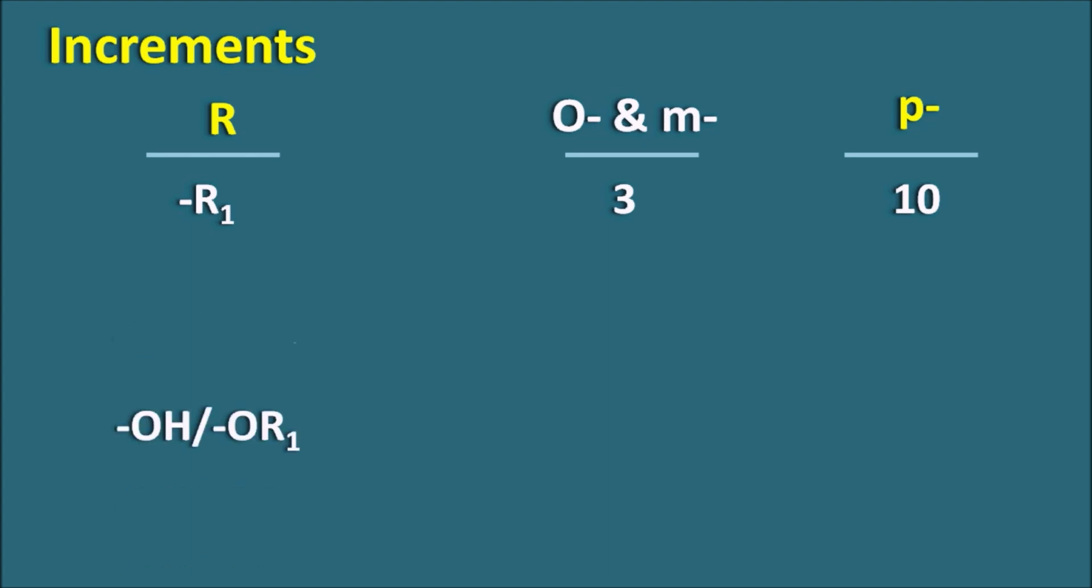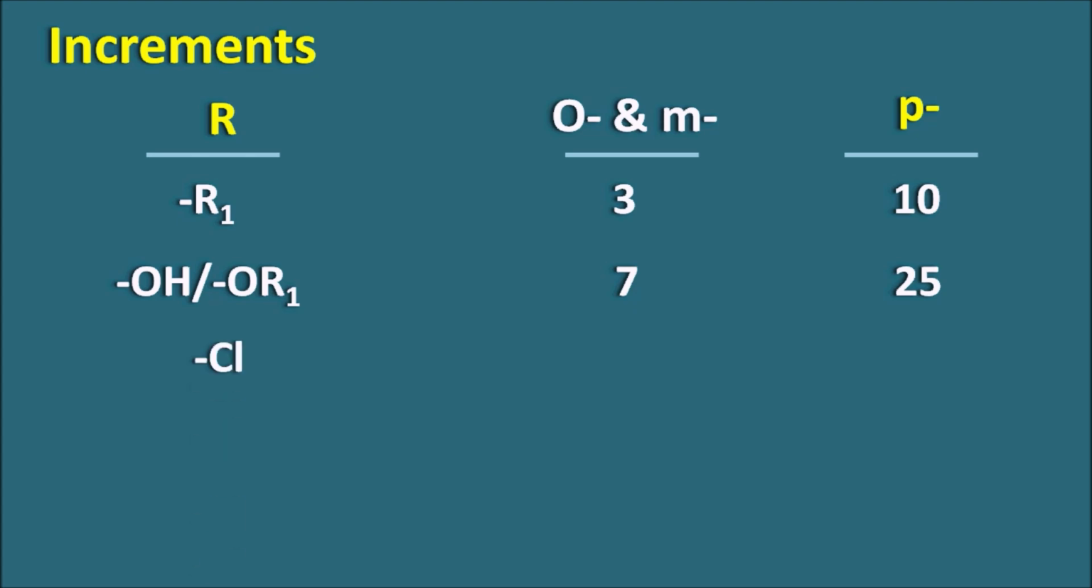Similarly, if the R group is an OH group or OR group, alkoxy or hydroxy groups, then the increment for ortho and meta positions is 7, and for the para position it is 25. And if the R group is chlorine, what may be the increment for ortho and meta positions? Here the increment value will be 0. That means chlorine will not have any effect at the ortho and meta positions. But at the para position, it can increase the lambda max value by 10 nanometers. So the increment is 10.